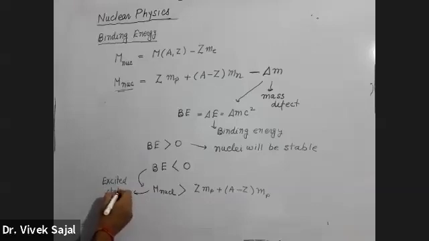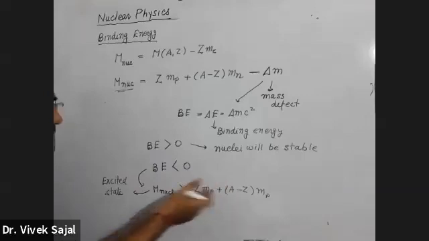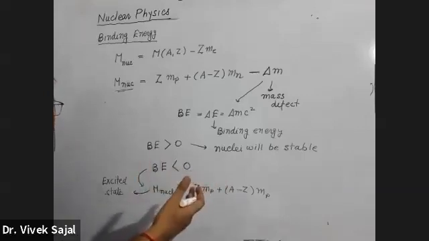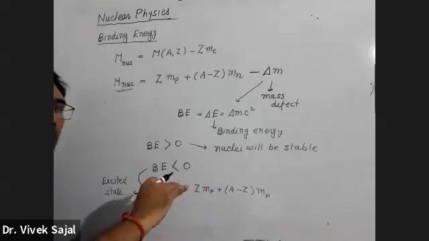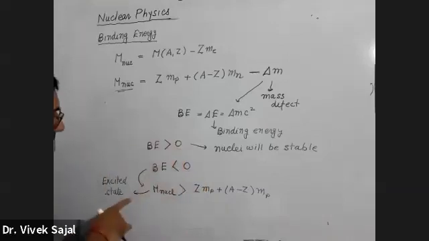Because mass of the nuclei should be less than mass of the constituent particles. But suppose the mass of some nuclei is greater than the mass of the constituent particles, it means that nuclei is having some extra mass, or you can say that nuclei is having some extra energy. And when the nuclei is having extra energy, that nuclei will be in the excited state.